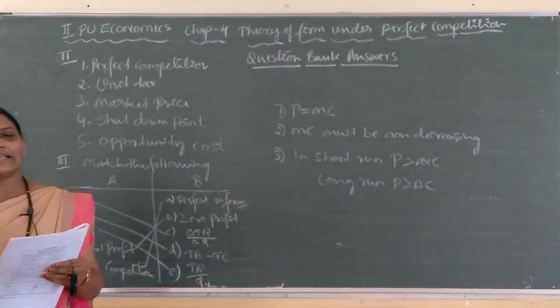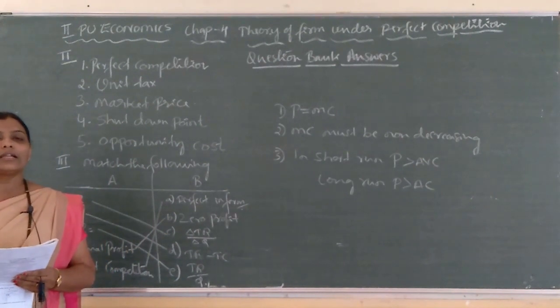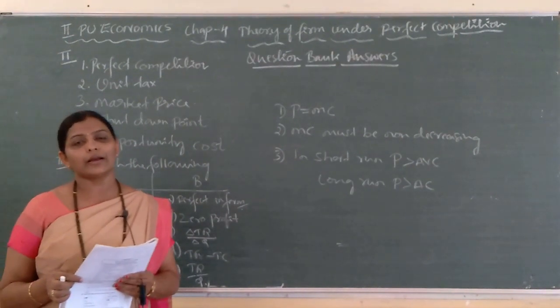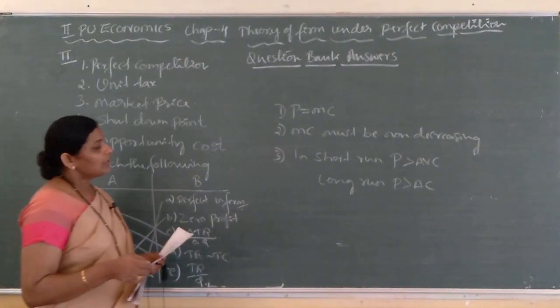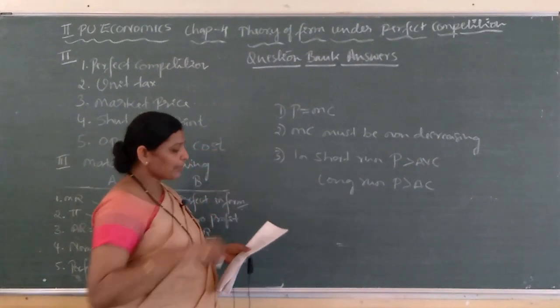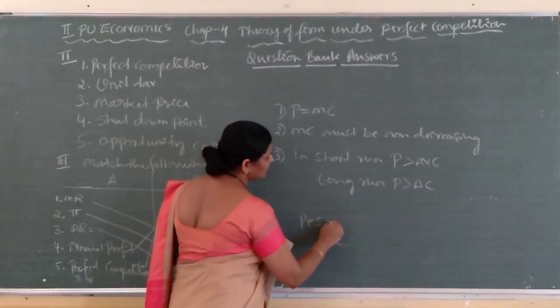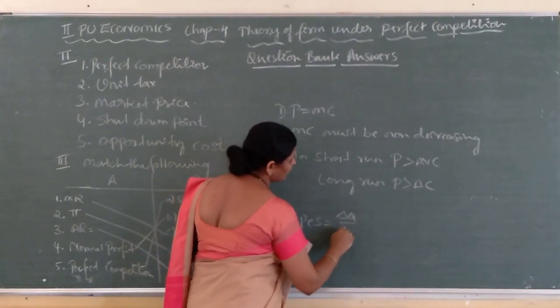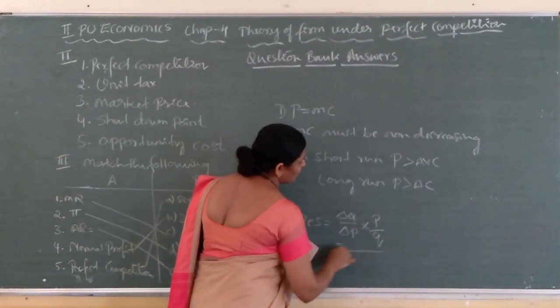So, what is the meaning of price elasticity of supply? Price elasticity of supply is nothing but responsiveness of supply of a commodity to a change in its price. So, how can we write the formula to calculate price elasticity of supply? ES or PES is equal to delta Q divided by delta P into P by Q.